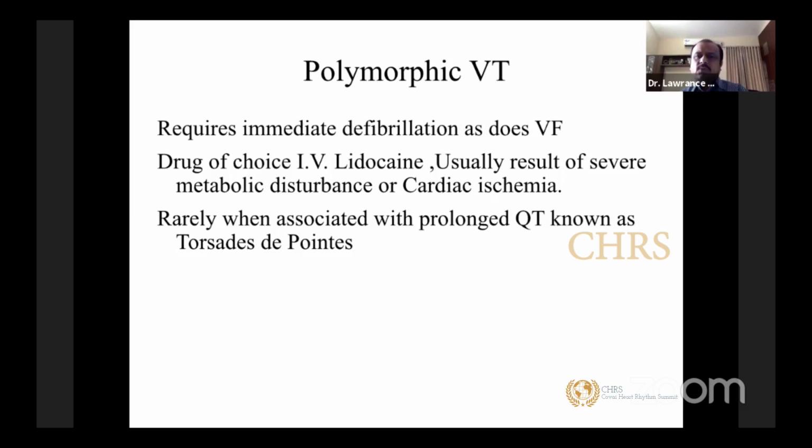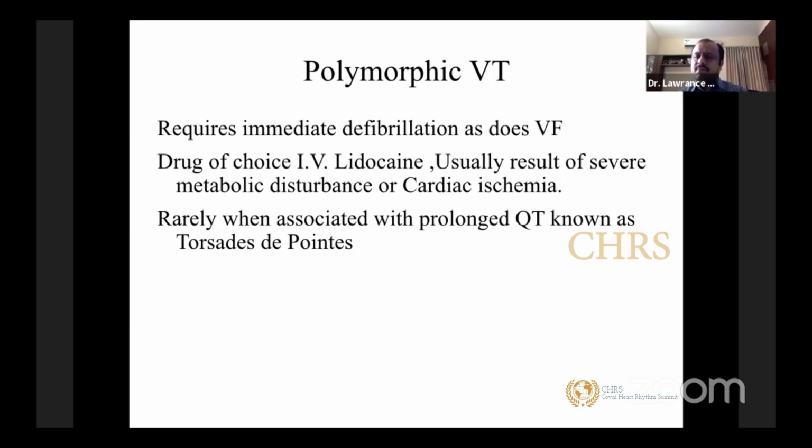So these are the most common reasons why you will see a polymorphic VT. This can be associated with a prolonged QT. Whenever a polymorphic VT is associated with a prolonged QT interval, we call it Torsades de Pointes. So a polymorphic VT is most commonly secondary to a metabolic disturbance, drugs, or cardiac ischemia, which have an action